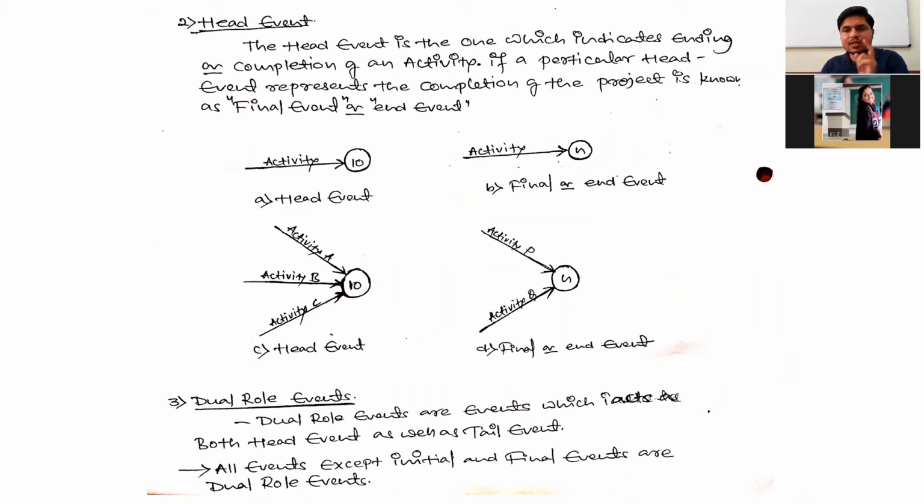Keep it in mind, this sentence is very important. In every network diagram, almost all the events are dual role events, except the initial event and the final event. All the events are dual role events except the initial event and the final event.